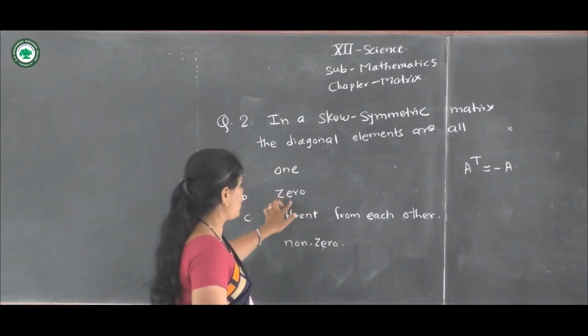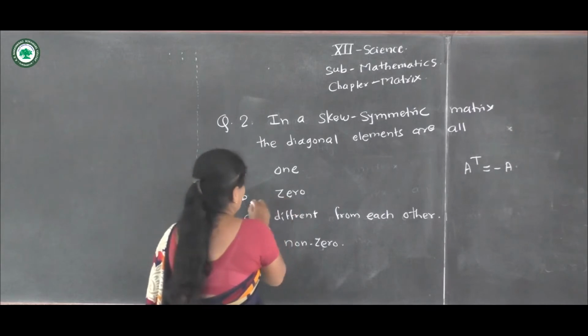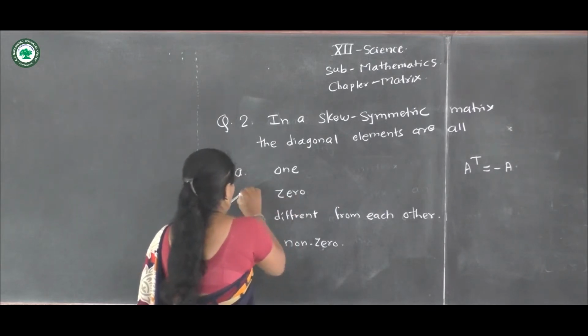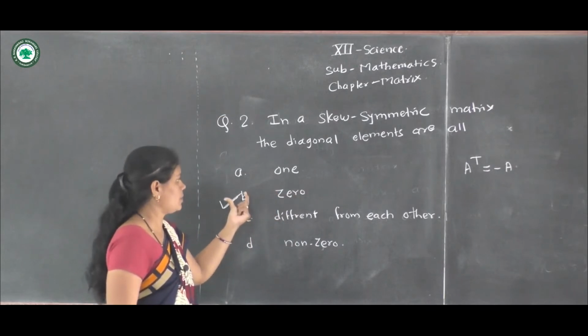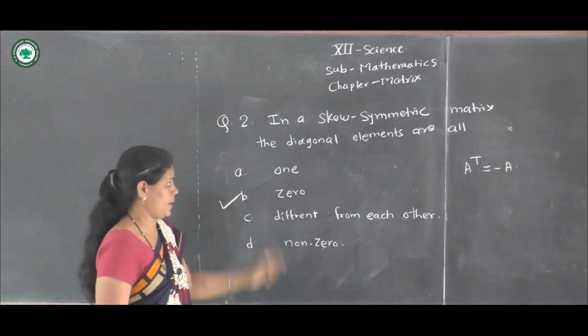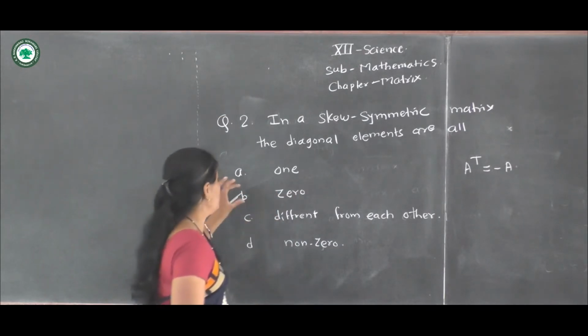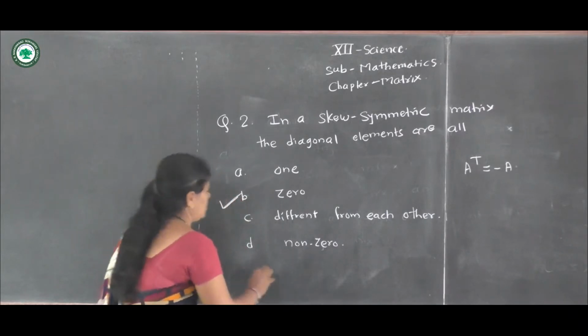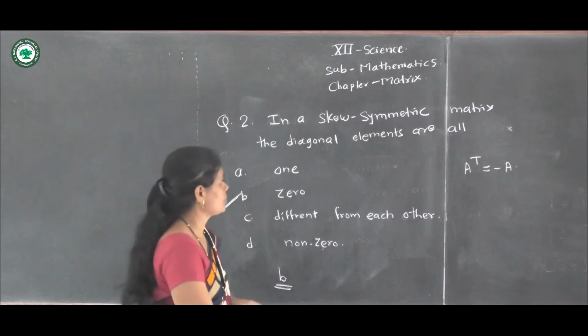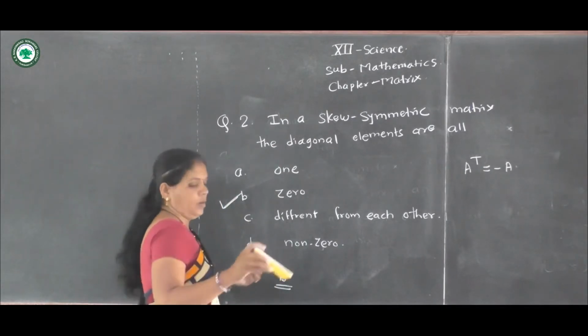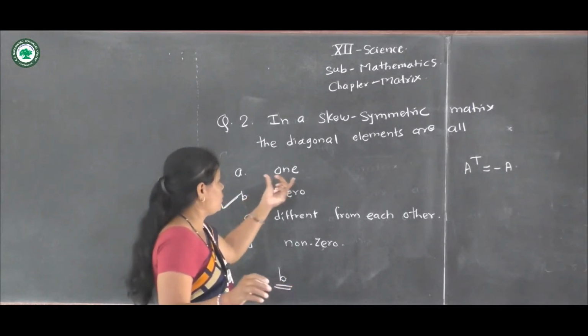Therefore, our second option B, that means the answer is 0. Option B is correct. Diagonal elements are not 1.